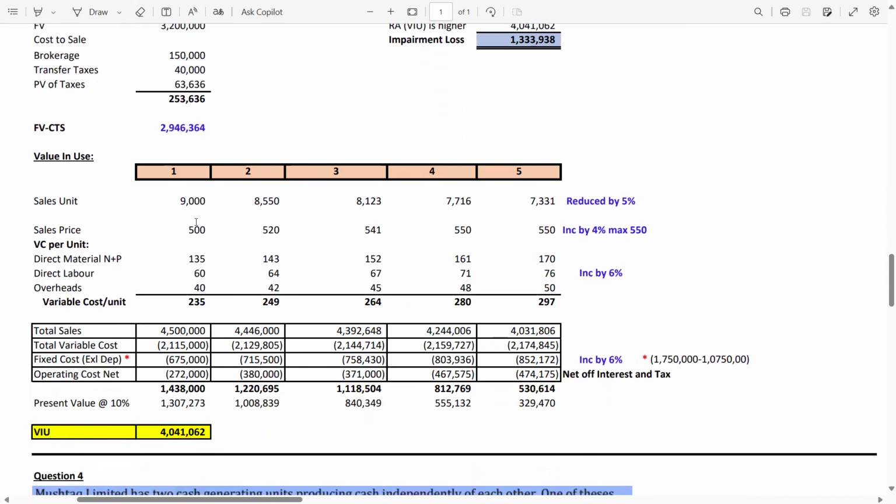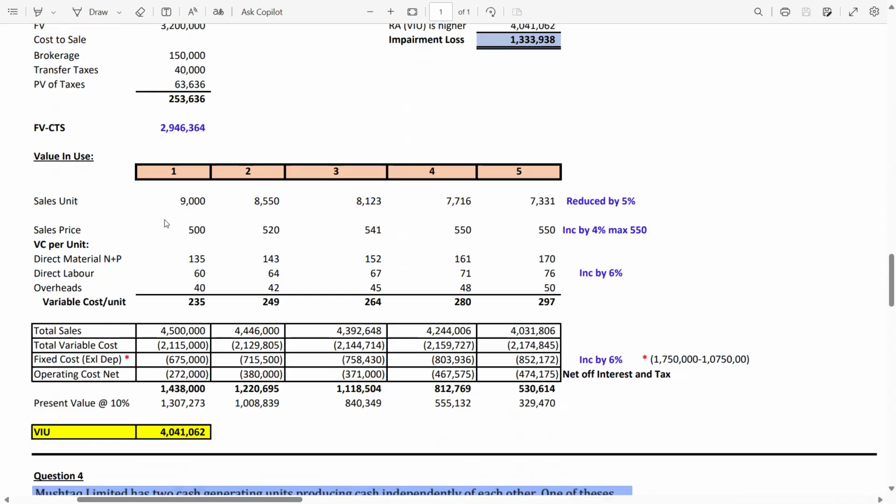The second component is value in use. Remember the 5 years from 2013, the life of the asset is 5 years. So 1, 2, 3, 4, 5. Sales units 9,000 in 2013, and after that reduced by 5%. So 9,000 multiplied by 0.95, you will get 8,550. 8,550 multiplied by 0.95, you will get 8,123. 8,123 multiplied by 0.95, you will get 7,716, and 7,716 multiplied by 0.95, you will get 7,331.